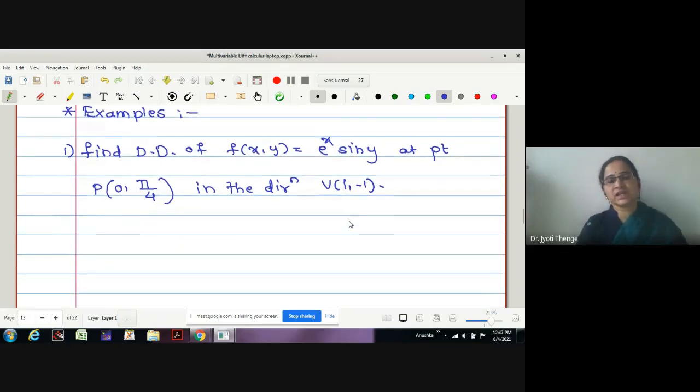We have seen the directional derivative can be checked at the given point with respect to the definition itself. But here, we are going to make use of a trick. What is the trick?